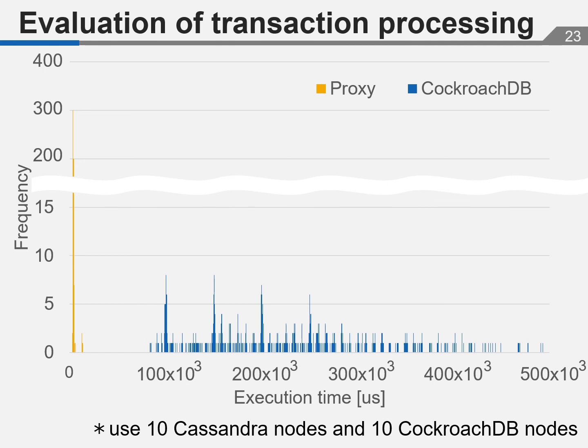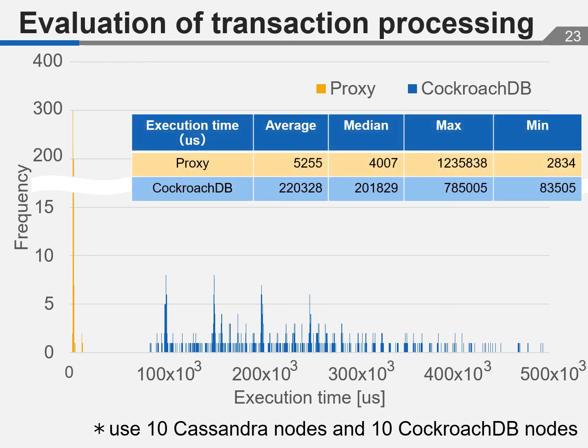The vertical axis represents frequency, and the horizontal axis represents the execution time of transactions. The blue bars represent CockroachDB, and the yellow bars represent proposed method. This table shows the average, median, maximum, and minimum values for each evaluation.